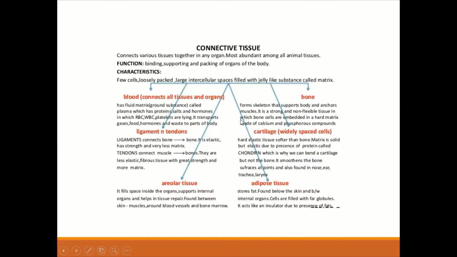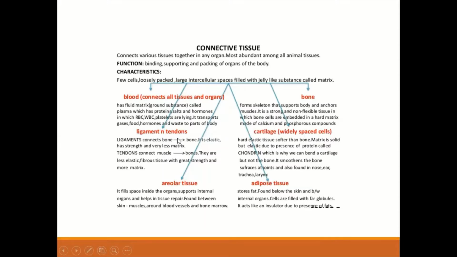Then here comes the bone. Bone forms skeleton that supports body and anchors muscles. It is a strong and non-flexible tissue in which bone cells are embedded in a hard matrix made up of calcium and phosphorus compound. So that is why it is very important to consume calcium and phosphorus things, because our bone matrix is mainly made up of these two elements, your calcium and phosphorus.